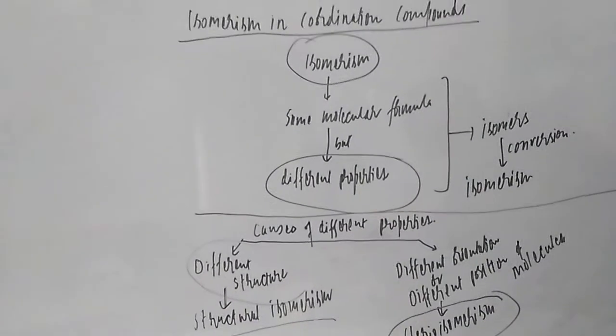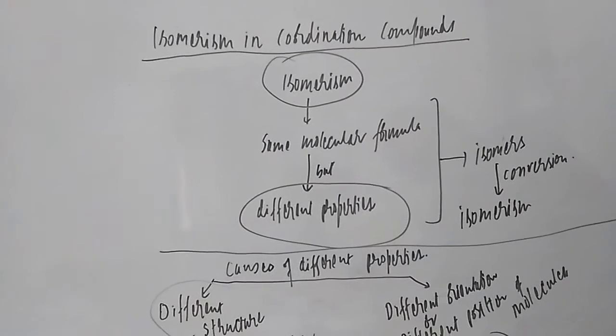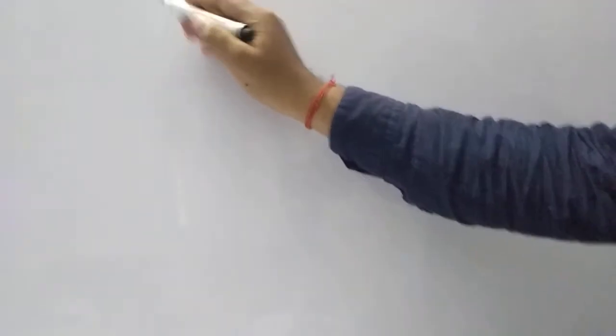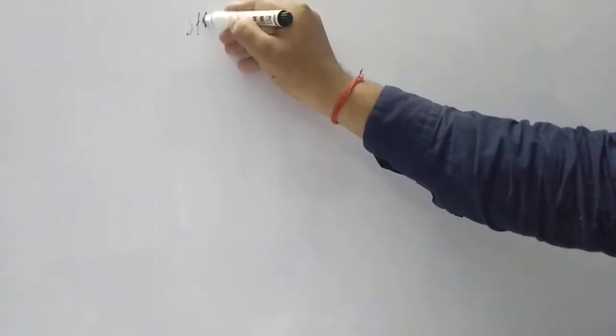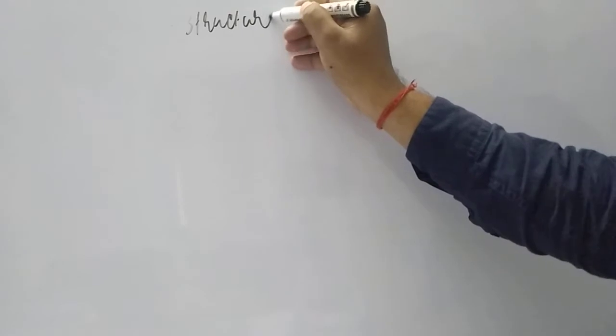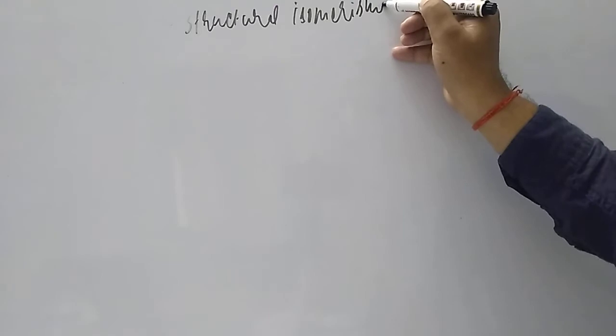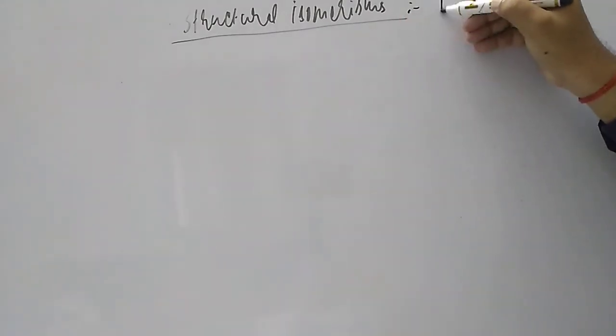Now let us understand, student, we will study structural isomerism first, then we will go to stereoisomerism. So first we are talking about structural isomerism. What is structural isomerism? They have a different structure. I am writing the definition.